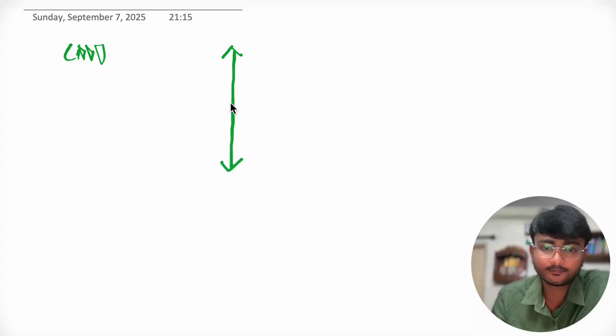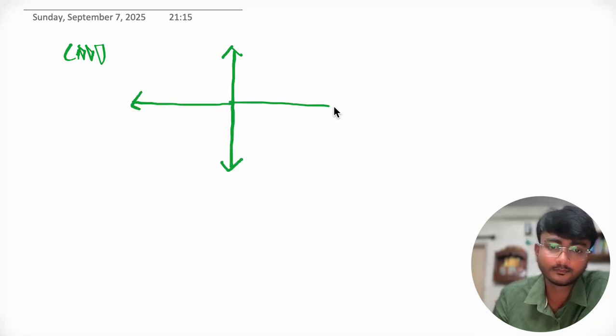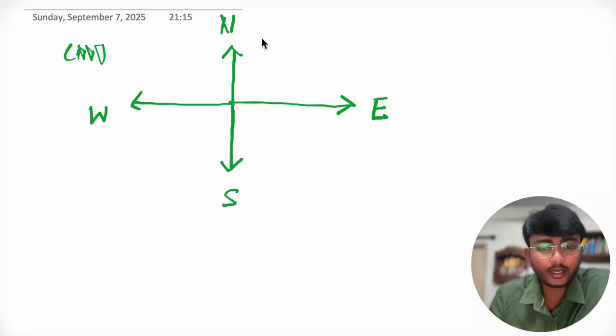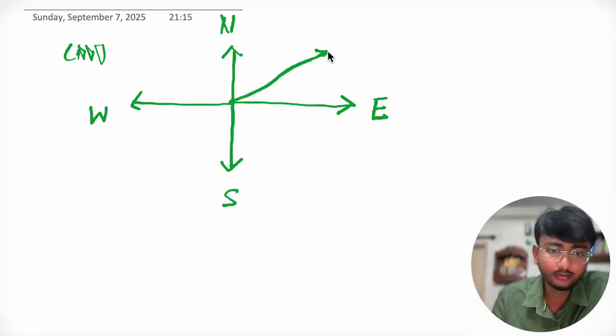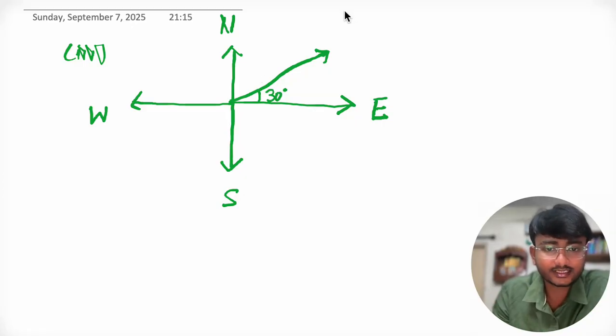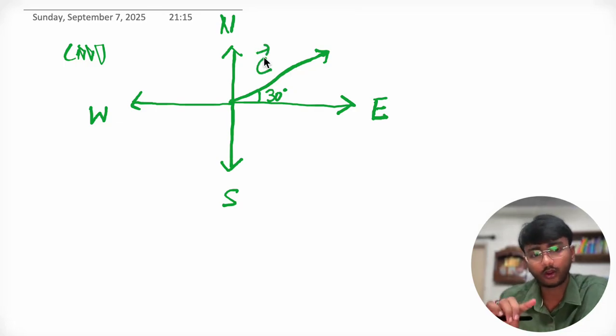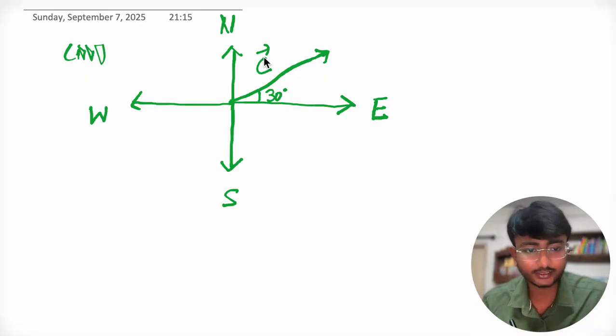See, this is east, west, north and south. So what is our question? 30 degree north of east. So this angle will be 30 degree, and this is 30 degree north of east. So let's consider this as C vector. So C vector is 30 degree north of east. So in this way we can represent vectors.